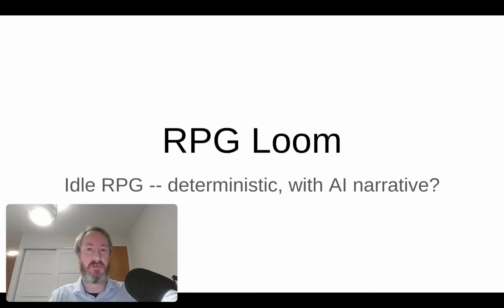So I want to start with a simple idea, something which has a fairly small scope, something which can be well defined, and as said on the title slide, I want it to be deterministic. How do you get AI to behave deterministically? That's a little bit tricky. However, you can get code to be deterministic.